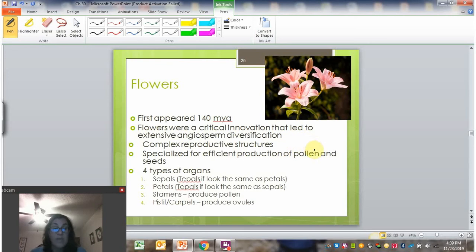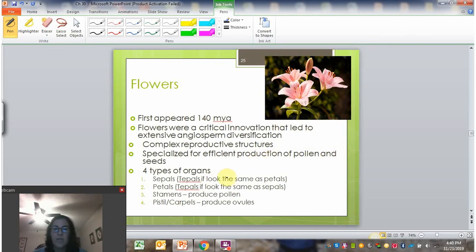Wheat, the top of wheat is a flower. If you've ever seen wheat growing, before it makes the seeds, there's little flowers. Corn is made from flowers. So again, we don't picture not everything that we think of when we think flower. We're not capturing everything, but it includes a wide array of plants. And that diversification of the flowers for different reproductive strategies. So we'll look at flower parts first, and then talk about how those flower parts are used, and then look at the life cycle.